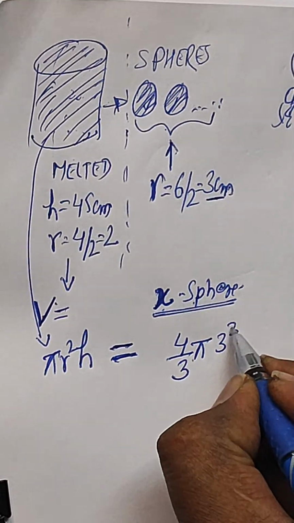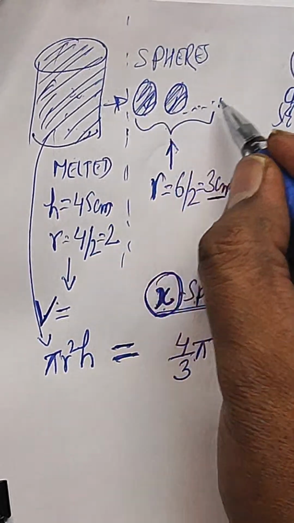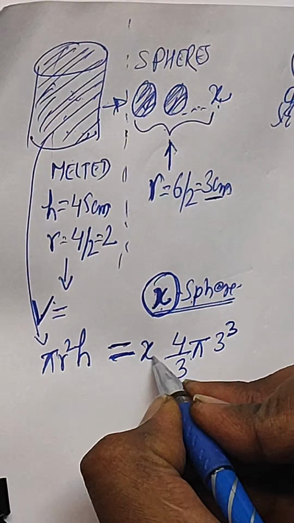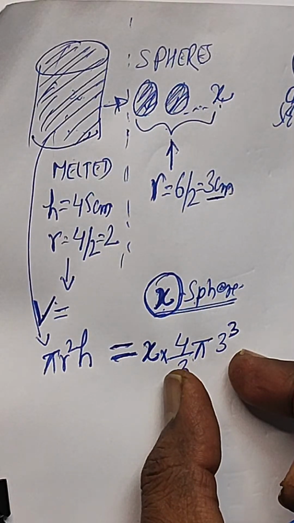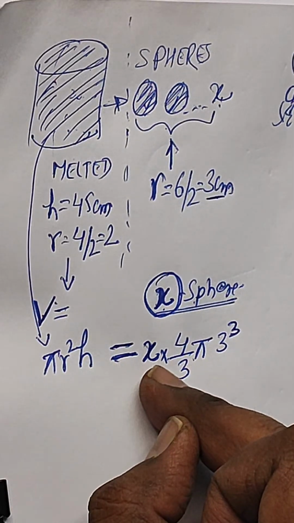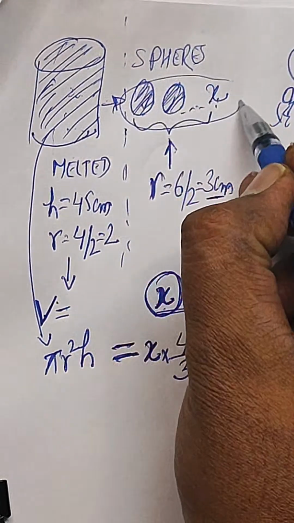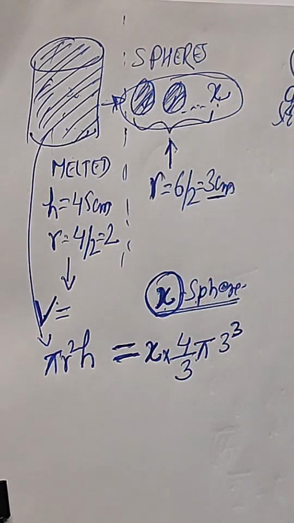Pi 3 cube. And such x spheres. How many such spheres? x. So just multiply x over here. Why? All such x spheres, all the volume of those spheres will be added together. And this will be equal to the volume of the cylinder.